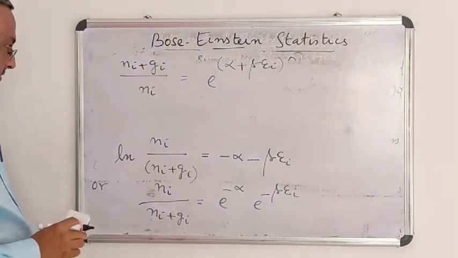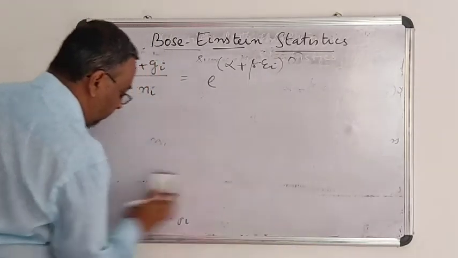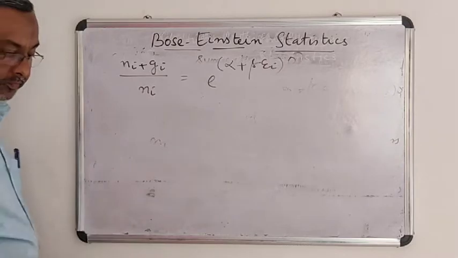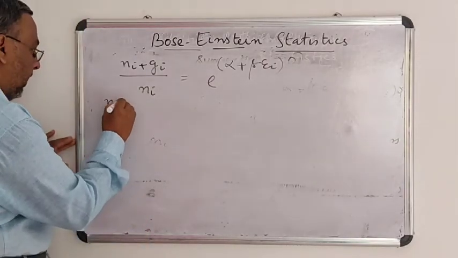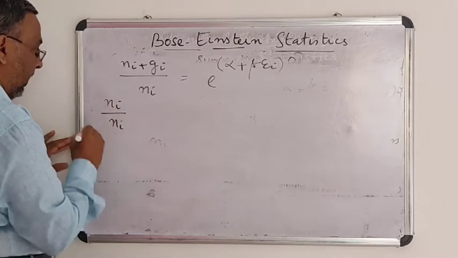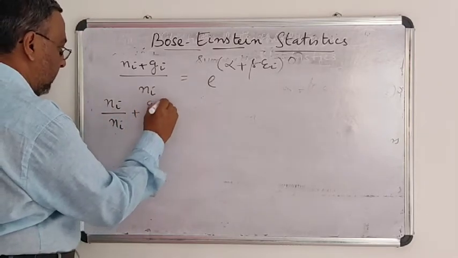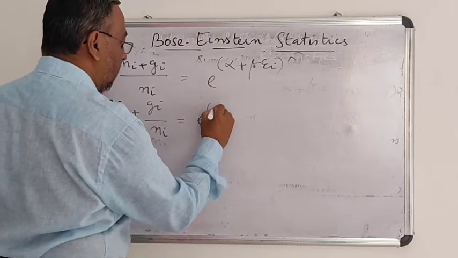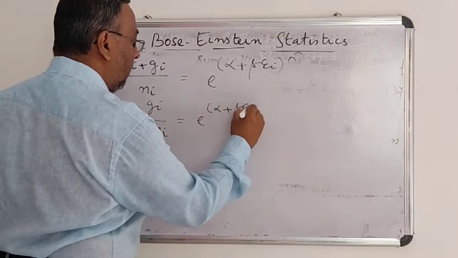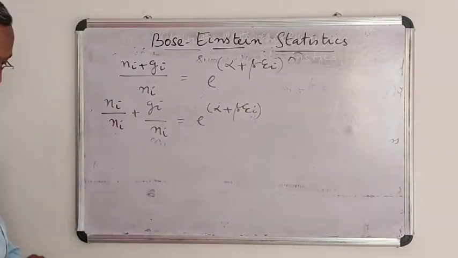I can write it like this, I am simplifying this. Here Ni by Ni plus Gi by Ni equals e power alpha plus beta ei.